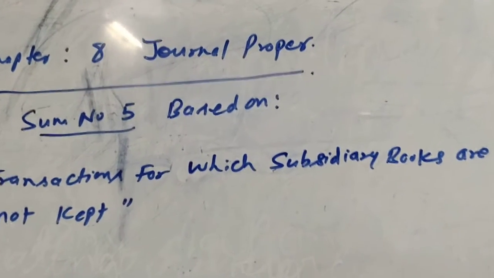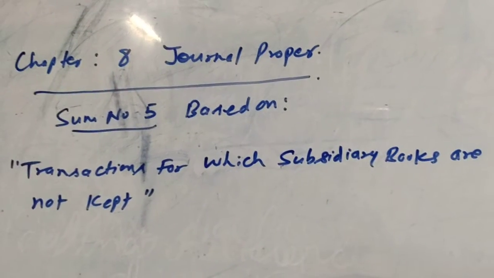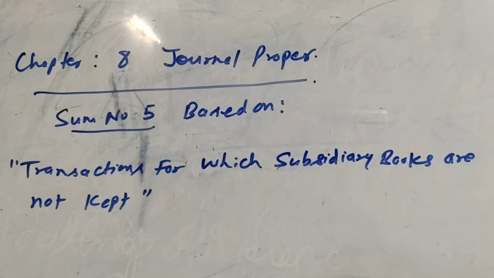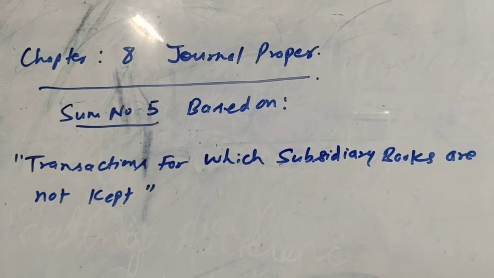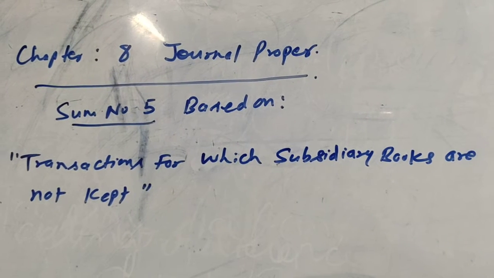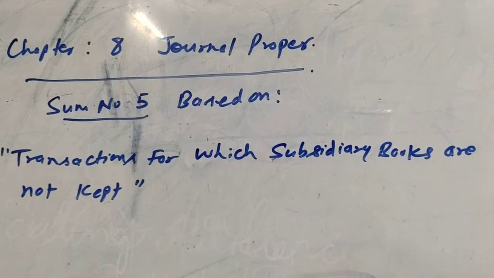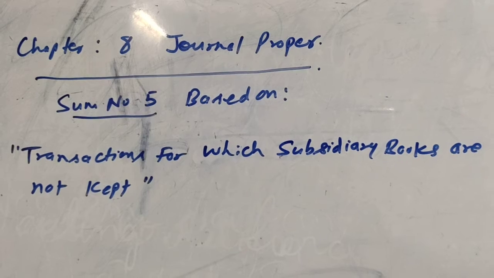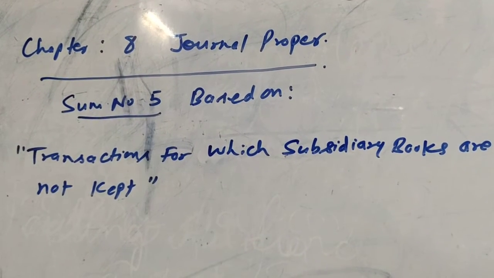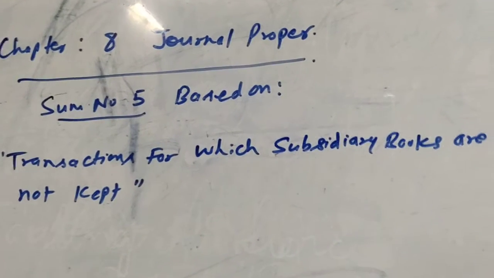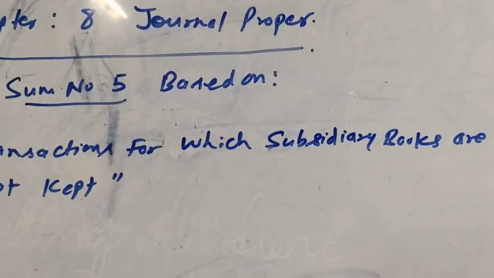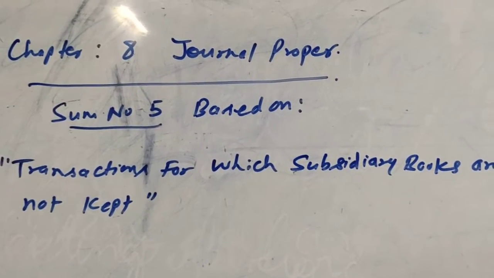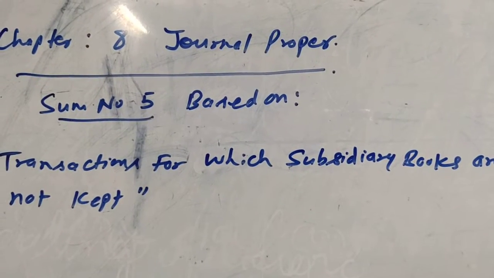Here we will be getting transactions which may be recorded in a subsidiary book, but subsidiary books are not kept for them. Such transactions are recorded in journal proper. Though they can be recorded in a subsidiary book, if the subsidiary book is not maintained, then they will be recorded in journal proper. Let us see the sum first.